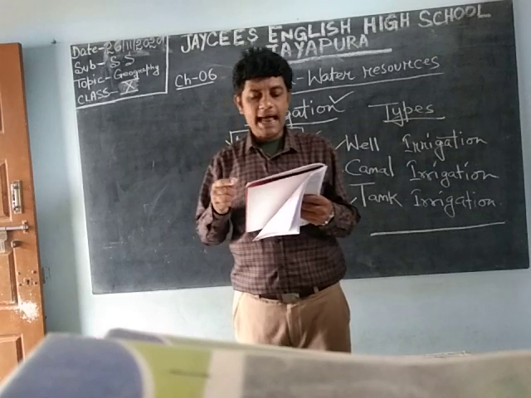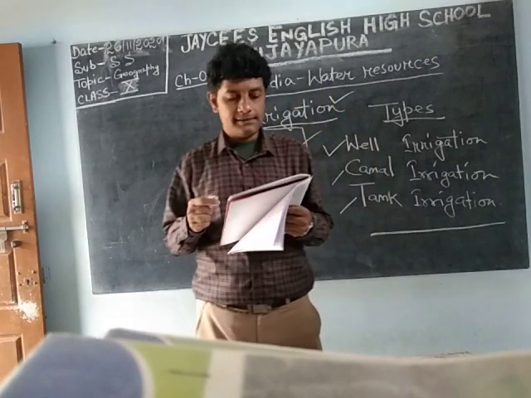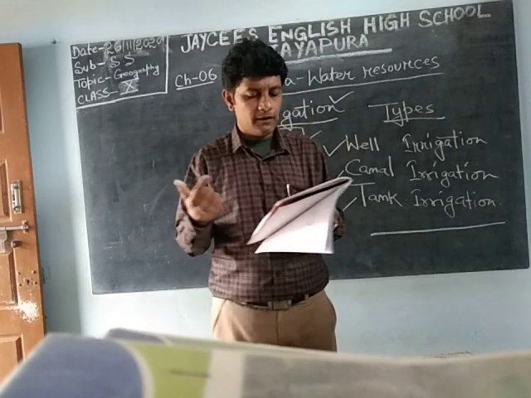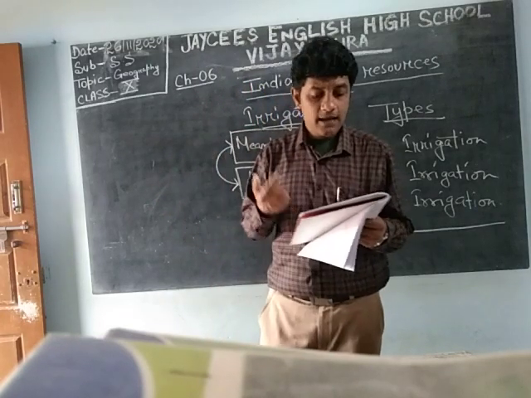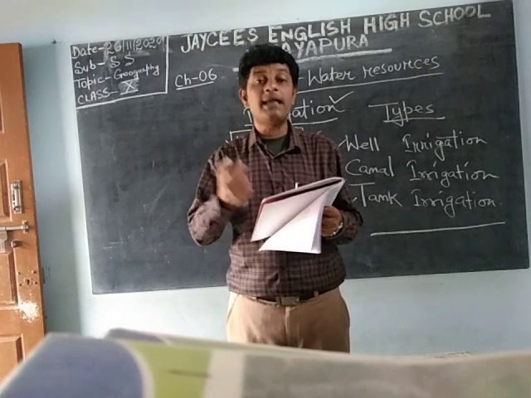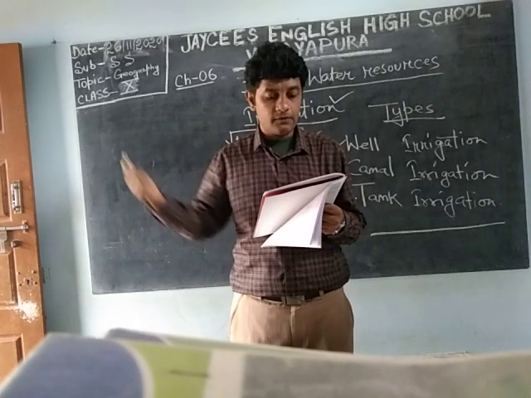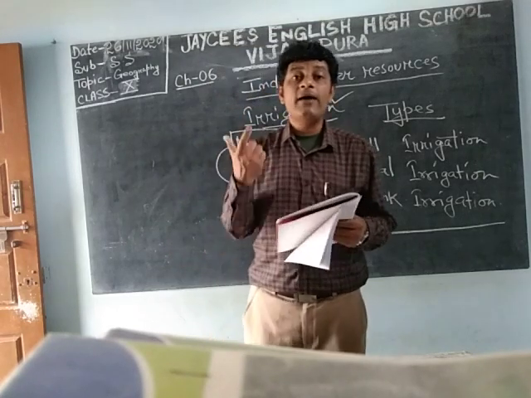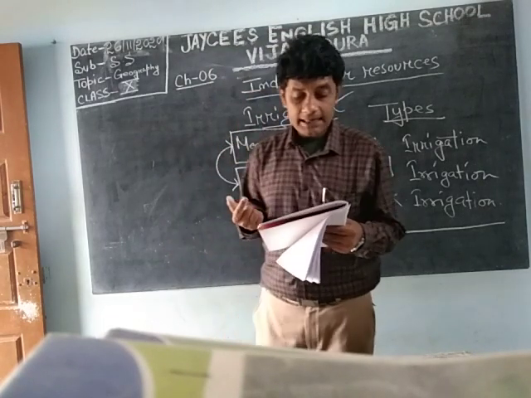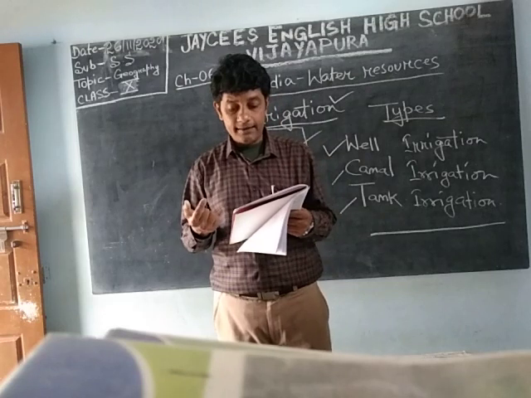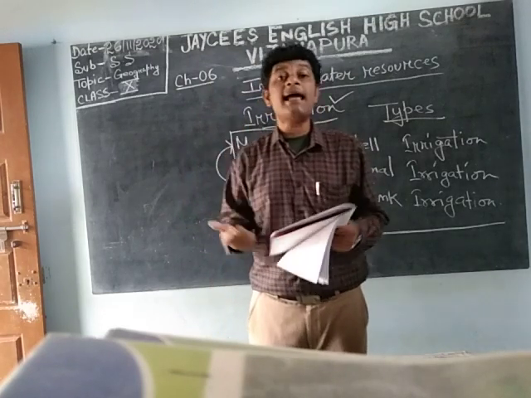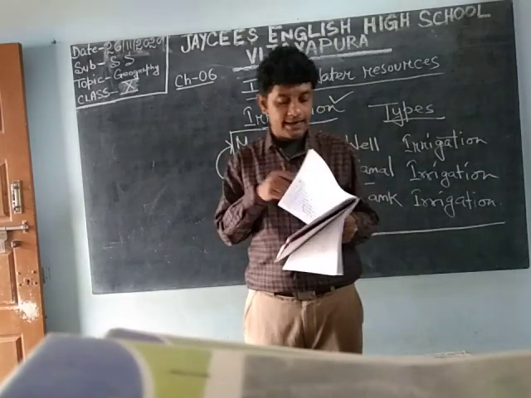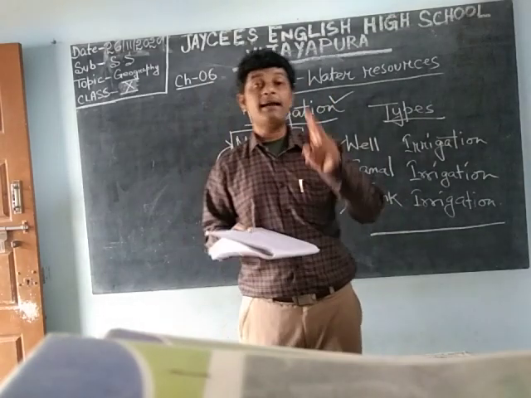Well irrigation is largely practiced in the Ganga plains of northern India, including Punjab, Haryana, Uttar Pradesh, Bihar and West Bengal, near the Ganga river. In these places, well irrigation is very popular. In southern India, it is widely practiced in Tamil Nadu, Andhra Pradesh and Karnataka. These three states use well irrigation. Wells are of two types.